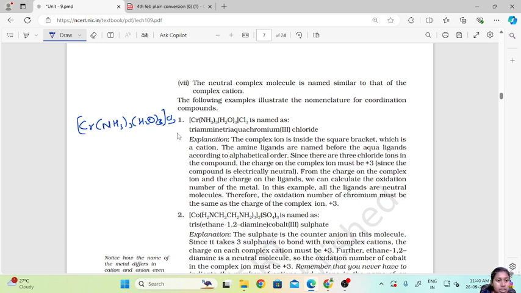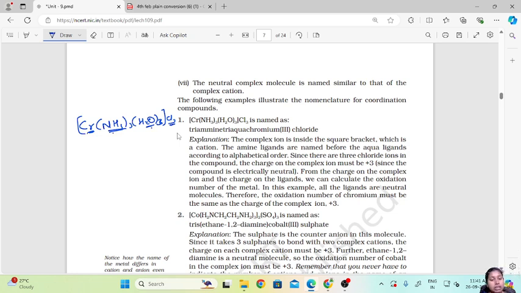Why is ammine named first? Ammine and aqua: since both start with A, we go to the second letter to check which comes first. According to that, ammine comes first. So it is triammine, then triaqua. Since the complex is positive, it is chromium(III) chloride. Why III? Because the oxidation state is 3 for chromium. So it is triamminetriaquachromium(III) chloride.